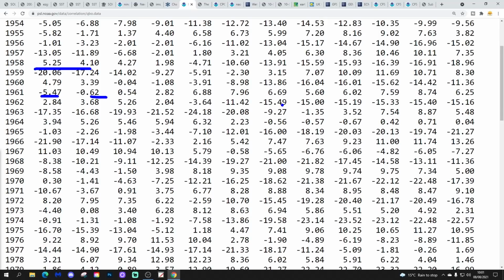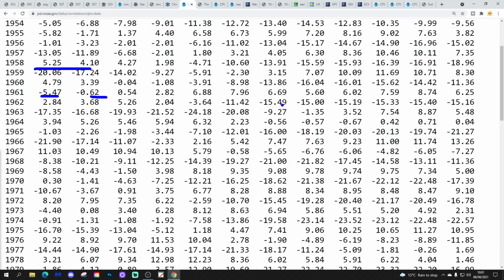The QBO oscillates between westerly and easterly QBO phase over 18-month to 2-year periods, and it is basically a reflection, as with so many of these indexes, of the atmospheric state. This one is reflecting the strength of the zone of westerlies. So in a westerly QBO, you strengthen the zone of westerlies. When you're in an easterly QBO, you weaken the zone of westerlies. So if you're in an easterly QBO, you have a greater chance of blocking in the winter across northern Europe, because the zonal flow is weakened, so you have a greater chance of blocking and colder weather.